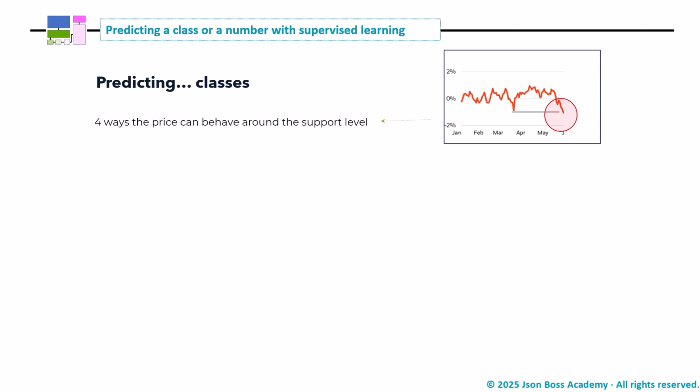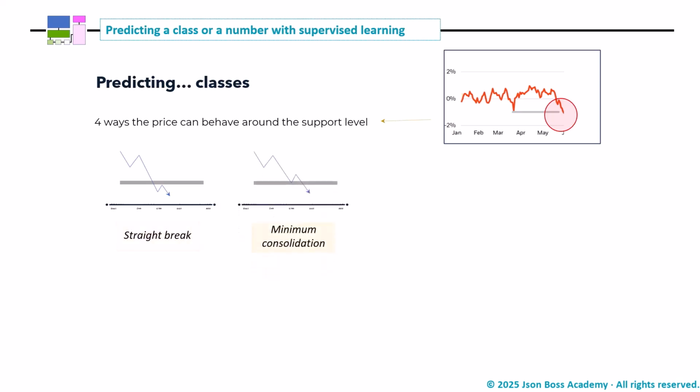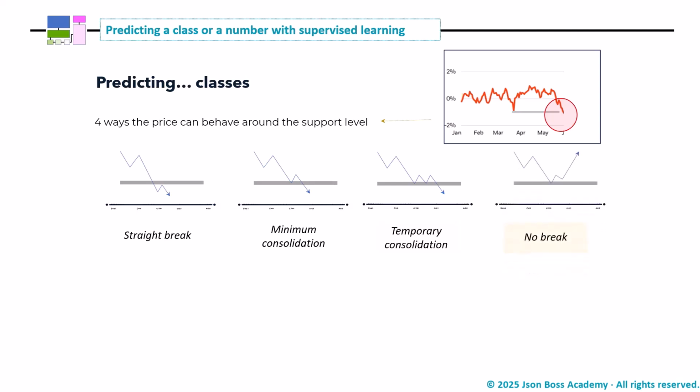Let's see how the price can approach a support level. 1. A direct and clean break. 2. Minimal consolidation before breaking. 3. A longer but still temporary consolidation before breaking the support. 4. The break does not occur. The price cleanly supports at the level and then rises.